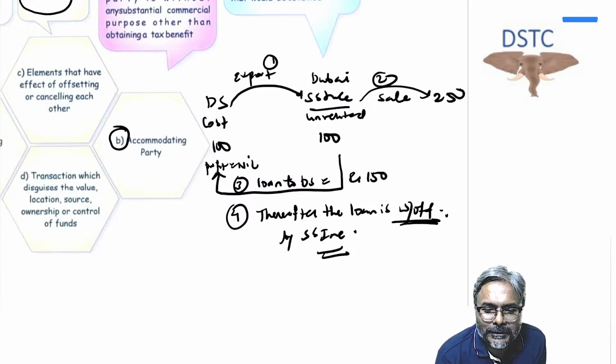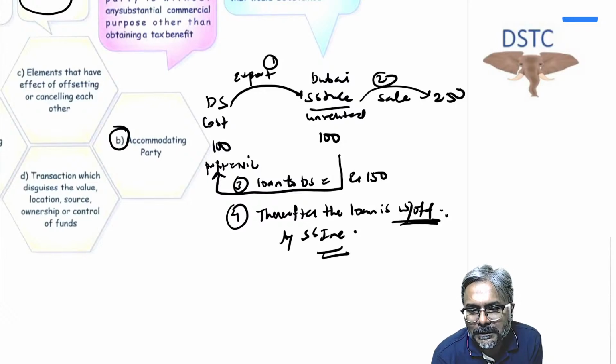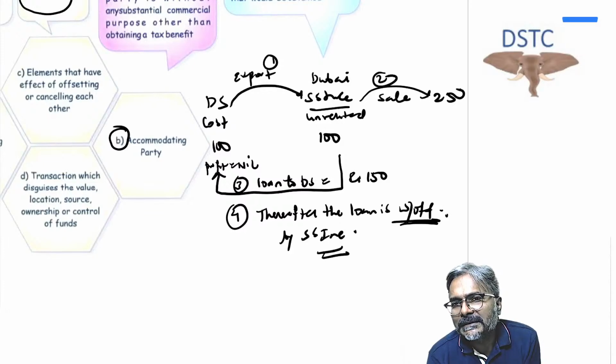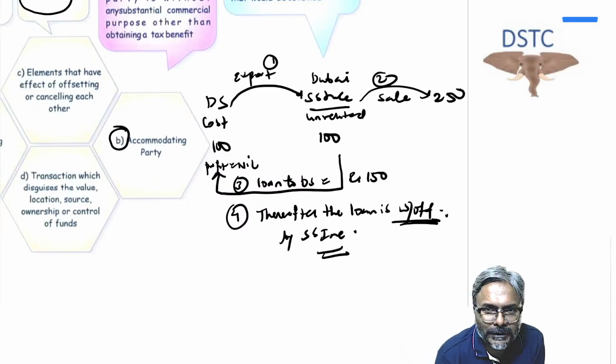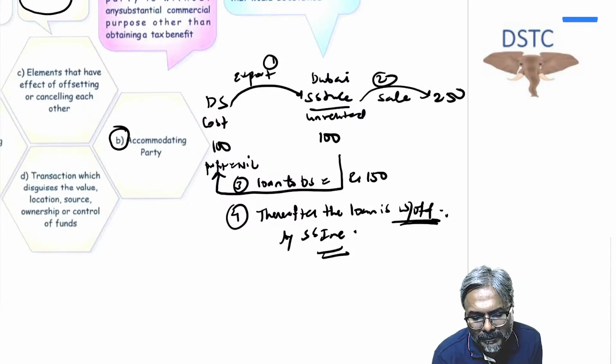So DS in India has a cost of 100. He is selling the goods at rupees 100. Therefore the profit is 0. Now the same goods are being resold abroad for 250. The profit is 150. This 150 is thereafter given to DS in the form of a loan, and subsequently the loan has been written off. What is this example? This is the example of an accommodating party. I hope that all of you are clear with this one.